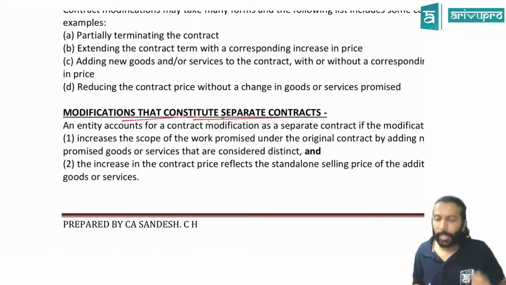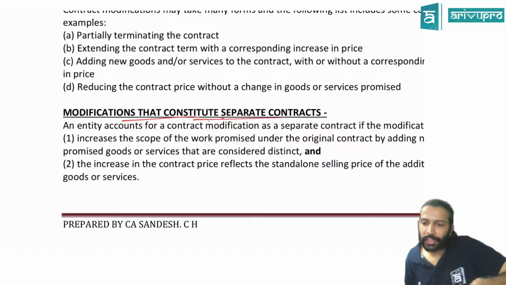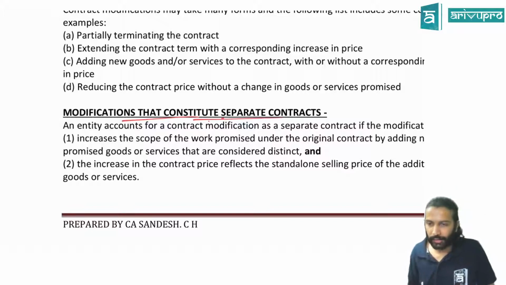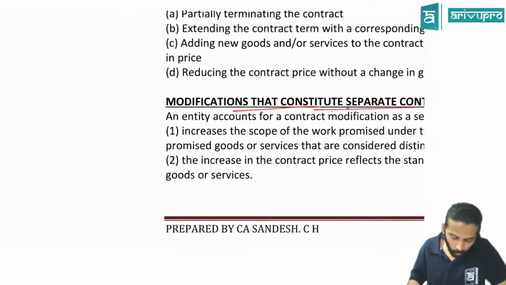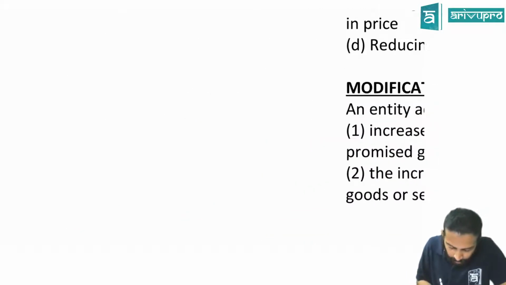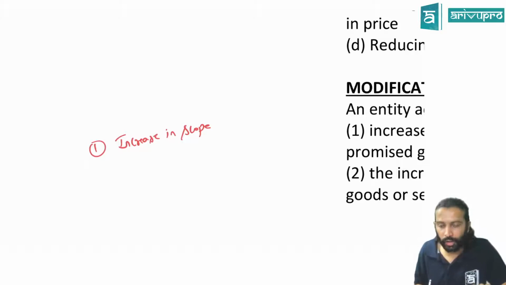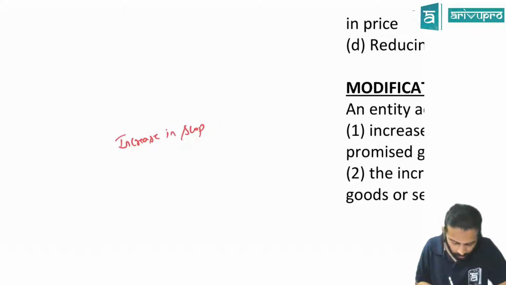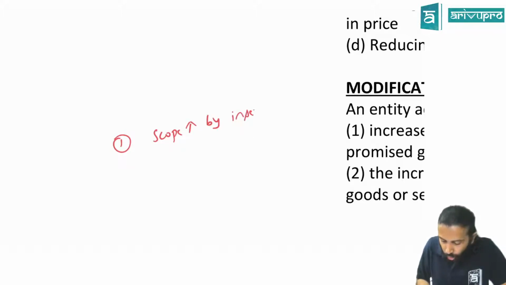So I said what? Modification can be considered as a separate contract when 2 conditions are satisfied. What are those 2 conditions? There should be an increase in scope. How have you modified the contract? By increasing the scope of the contract. I'll write in short words, okay? 1. Scope increased by inserting new goods and service.